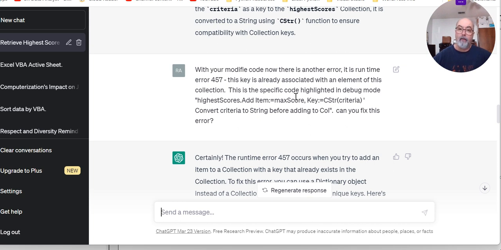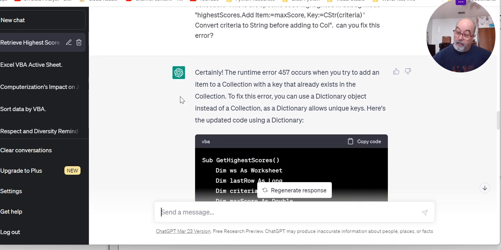So basically I provided a pretty detailed description of the nature of the error that the VBA debugging function gave me when I was trying to run it, because it wasn't running, and I was explaining why. After I said that, ChatGPT again said, certainly. The runtime error 457 occurs when you try to add an item to a collection with a key that already exists in the collection. To fix this error, you can use a dictionary object instead of a collection, as a dictionary allows unique keys. Here is the updated code using a dictionary.